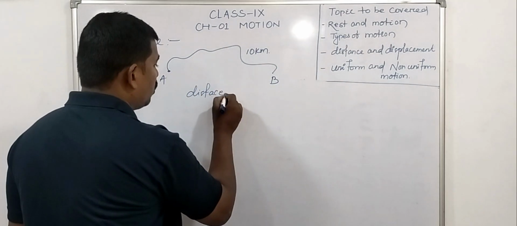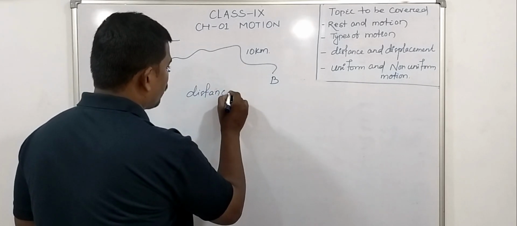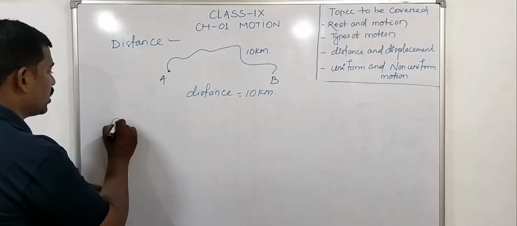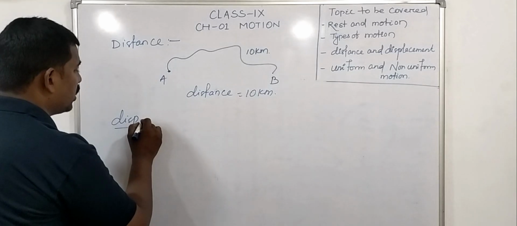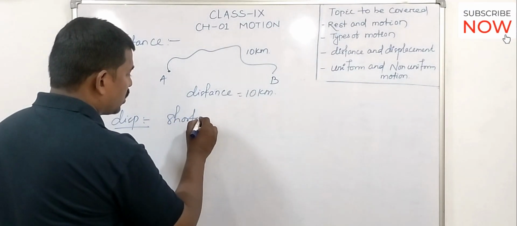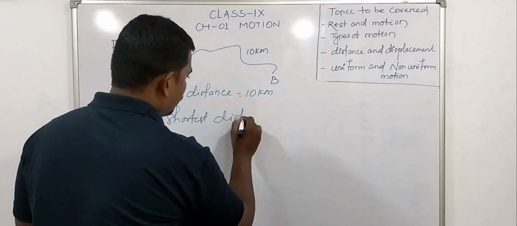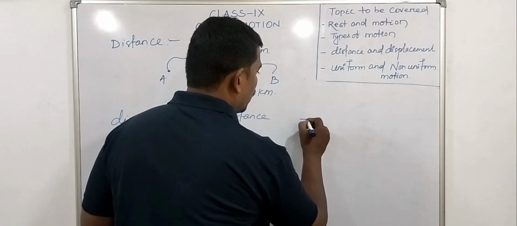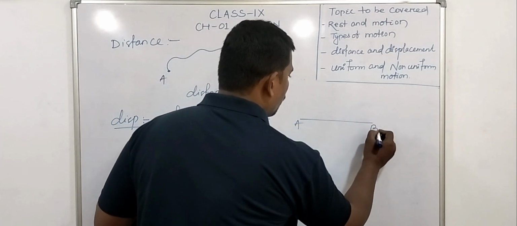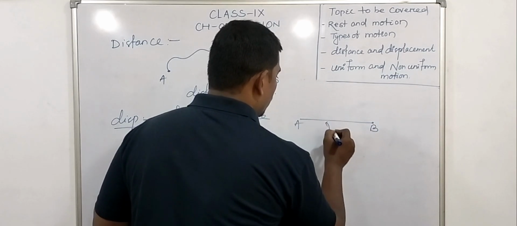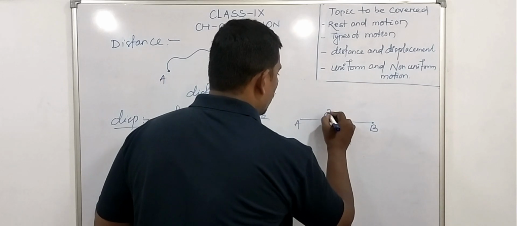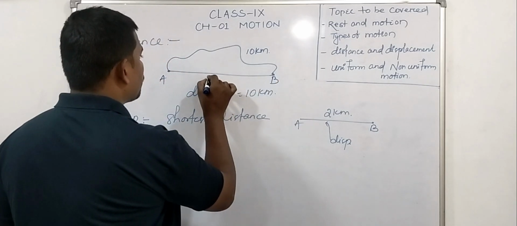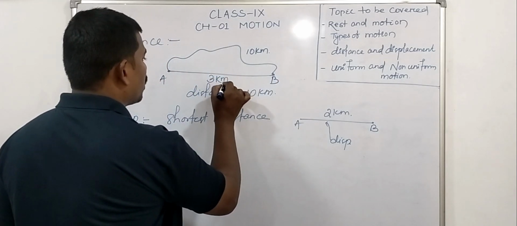Here distance is equal to 10 kilometers. Whereas displacement is the shortest distance between initial and final positions. For example, here the displacement from A to B is this, whose value is, suppose, 3 km.